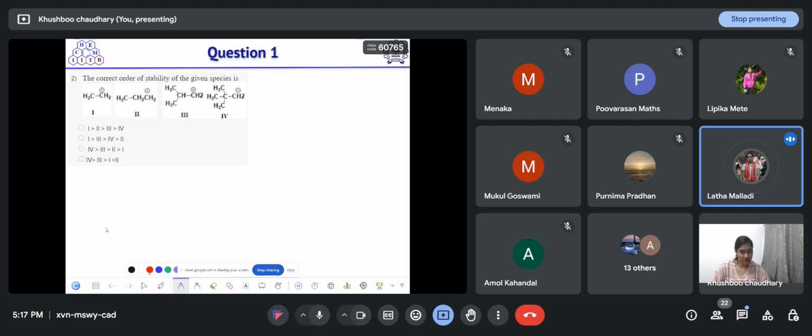Hyperconjugation. So you are saying option C is correct, right? That means you have to check which carbocation has more number of alpha hydrogens. But in the fourth case, there is no alpha hydrogen.